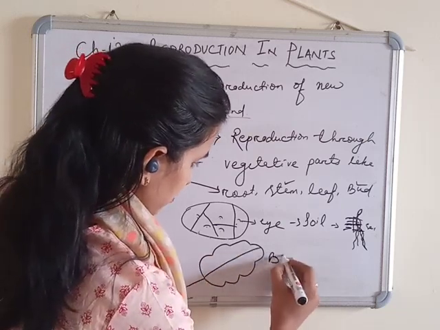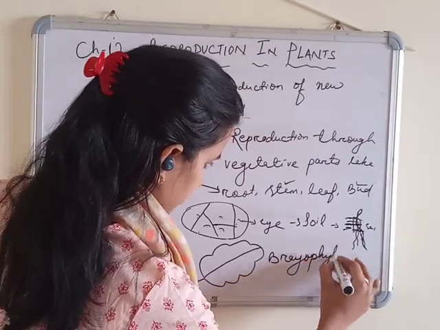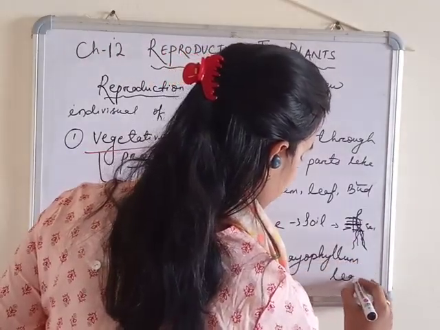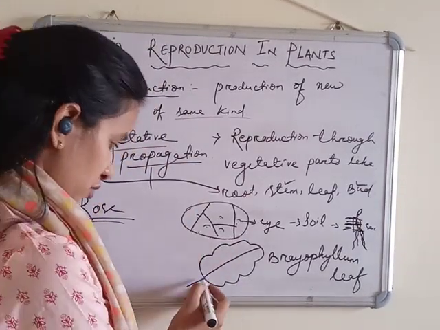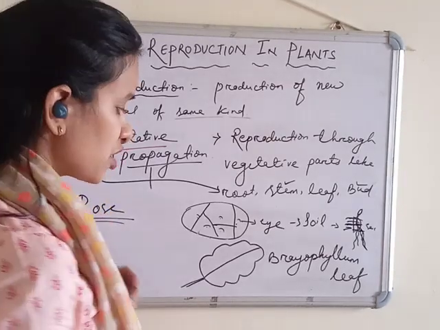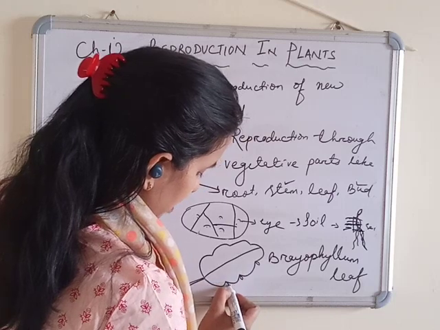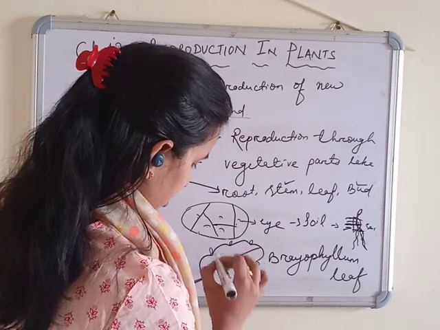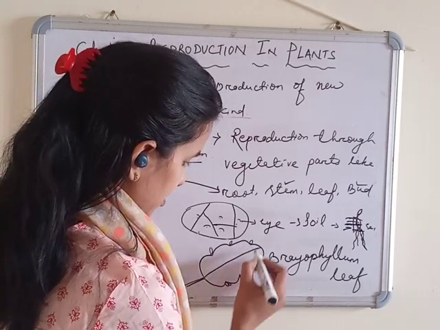This is a bryophyllum leaf. If you look at a bryophyllum plant, after some days, when it matures, you can find small bud-like structures coming. Leaf-like structures come from the outer margin of the leaf blade, and each part may contain 2 or 3 small leaves.